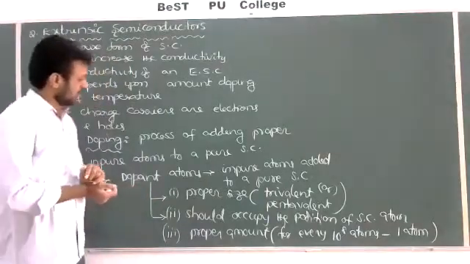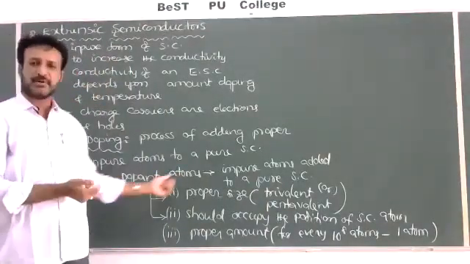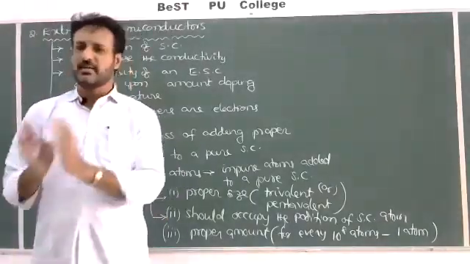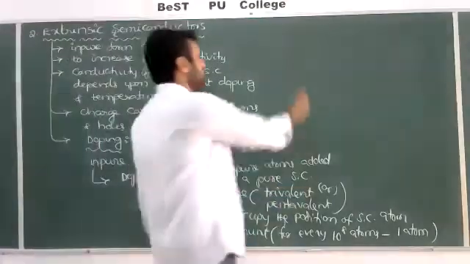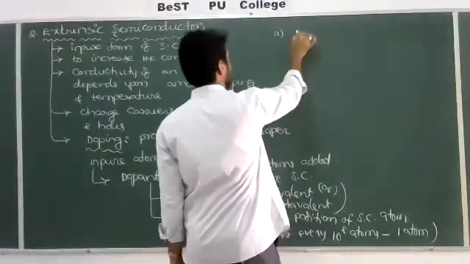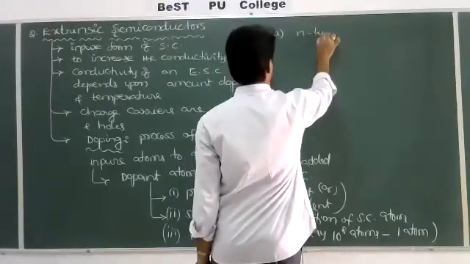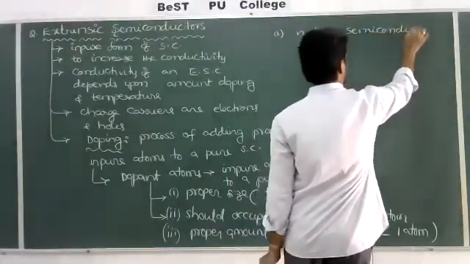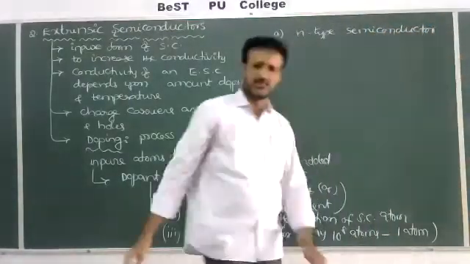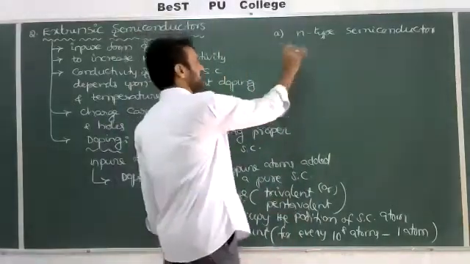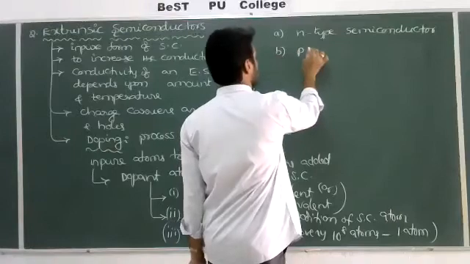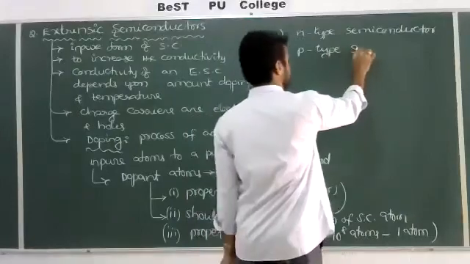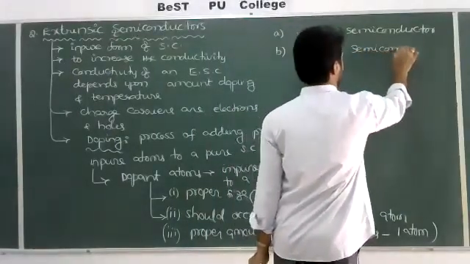And one more thing. Depending upon the dopant atoms, what type of atoms we are doping, the extrinsic semiconductor has two types. One is positive type, one is negative type. So there are two types of extrinsic semiconductors. One is the N-type semiconductor. The letter N indicates a negative type, that indicates more number of electrons, simply. And the second one, positive type or P-type semiconductor.